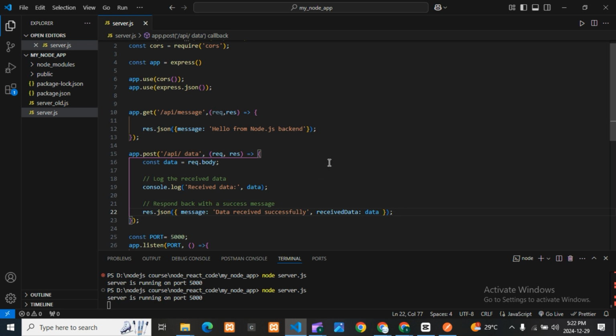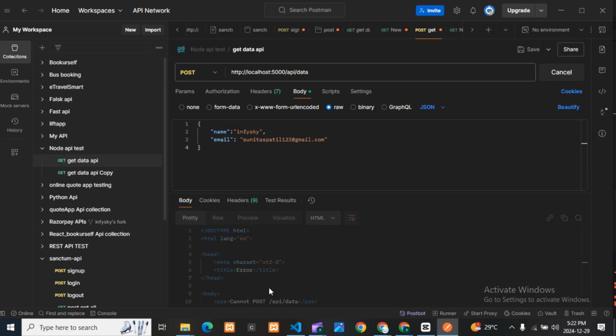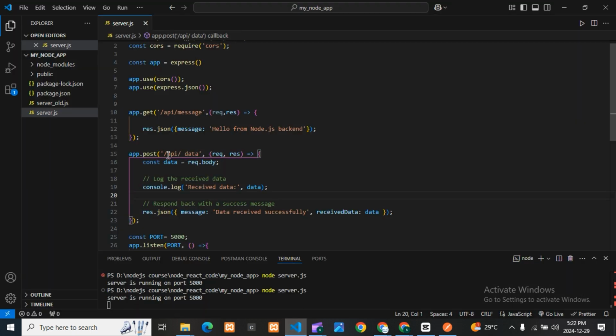Suppose you're new and you don't know about this, then you will definitely face this error. So why will you face it? The first thing, if you are testing any API, you just need to check the path. What is the path? Here is /api/data. You can see I have used the same path, there is nothing different, and I have not added anything extra here. Here is my API, here is my data, and still I'm getting the error.